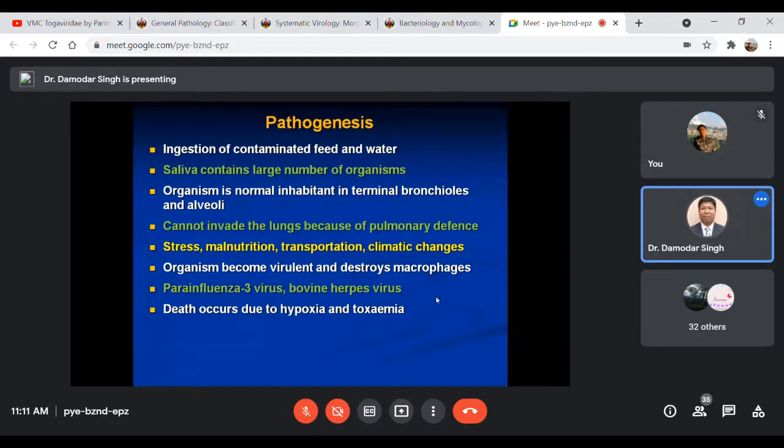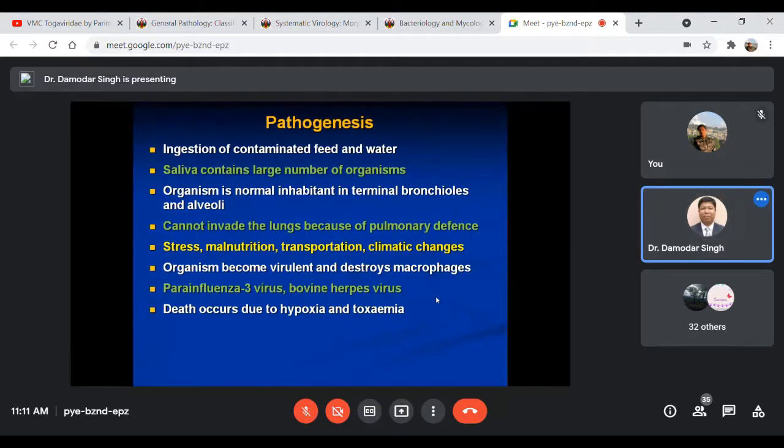I'm talking about the healthy animal. But when there are predisposing factors like stress, malnutrition, transportation, and climatic changes, this organism becomes virulent and flares up, starting to show its pathogenic role by destroying the macrophages, particularly in the lungs.